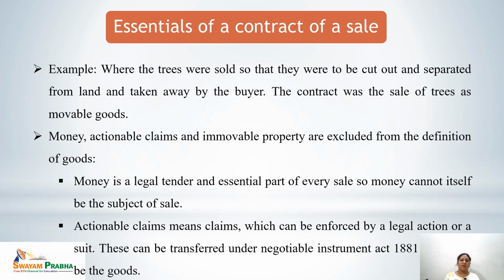Next is actionable claims. Actionable claims means claims which can be enforced by a legal action or a suit. These can be transferred only under the Negotiable Instrument Act 1881, so they cannot be treated as goods for a contract of sale.